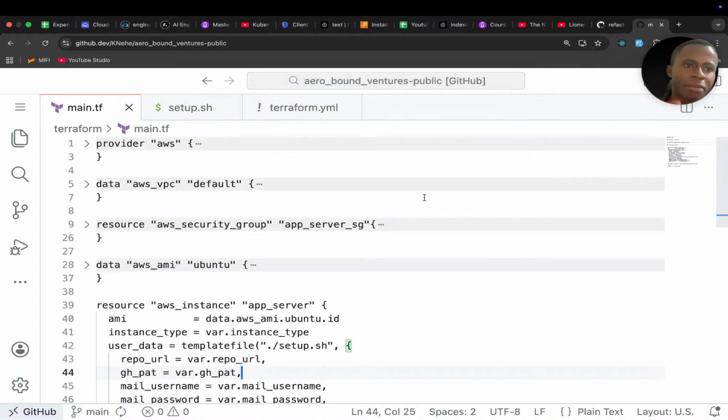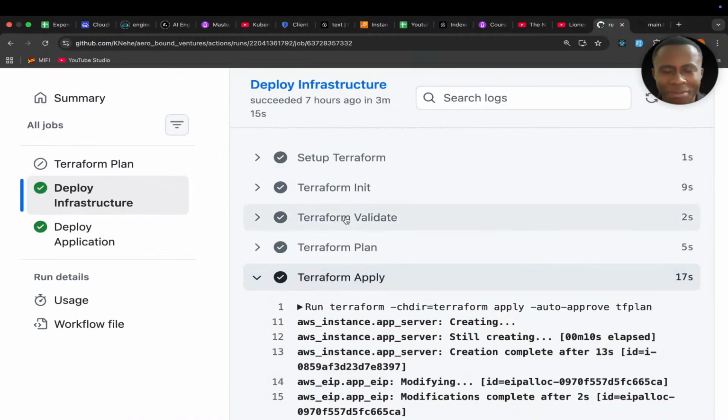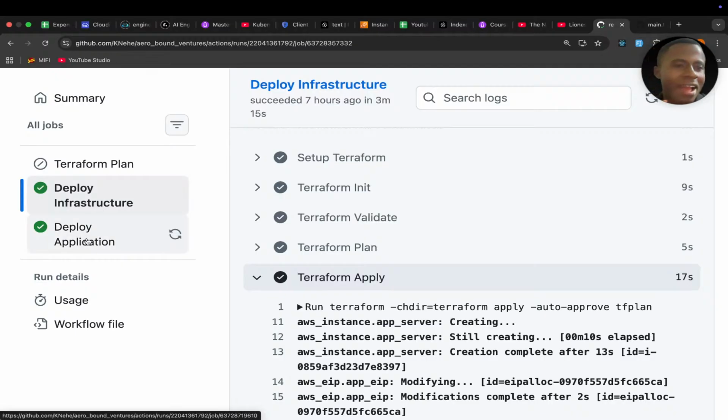I think after tomorrow, I am going to share what is on the private repository on the public repository. That is why this public repository here right now does not have those changes. But the private repository has now two separate jobs: deploy infrastructure and deploy application.